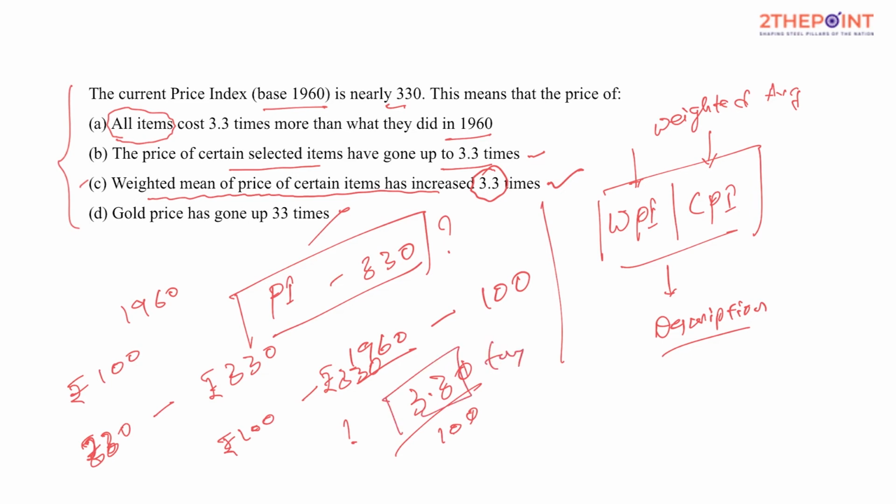The same logic holds good even for Sensex. Imagine the Sensex right now is, let's say, 40,000. What does that mean? The base year value of Sensex is around 78.